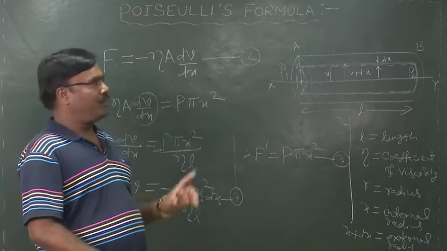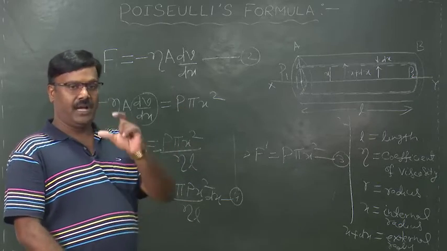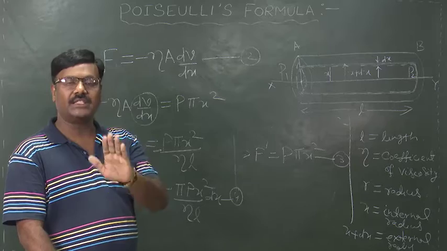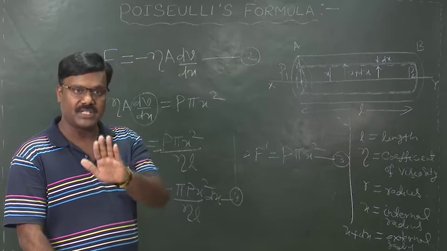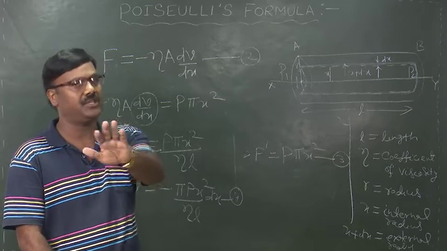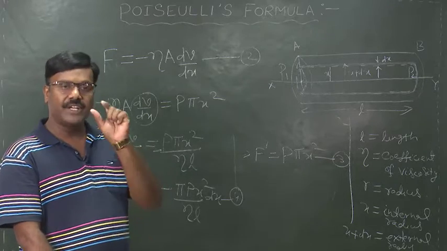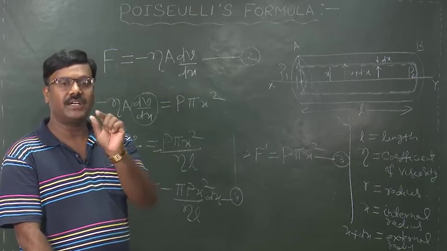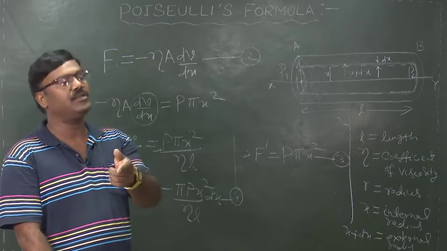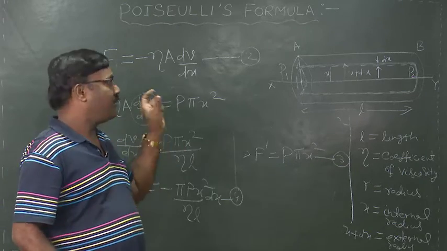Now, let us come to the flow chart. Our target was to calculate the volume of liquid flowing per second across any cross section of the tube, for which we have to find out V, and to get V we have to first calculate dV, and then by integrating dV we can get V. Then how can dV be obtained?